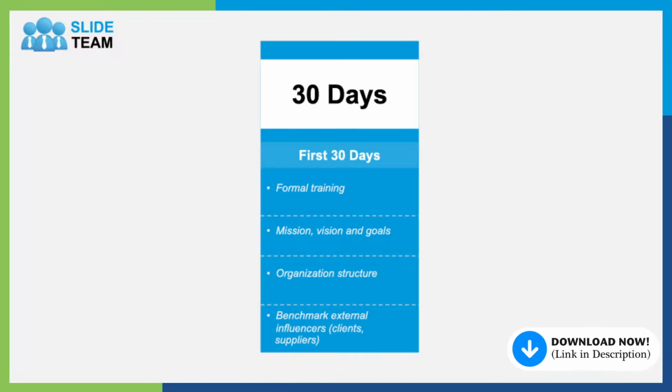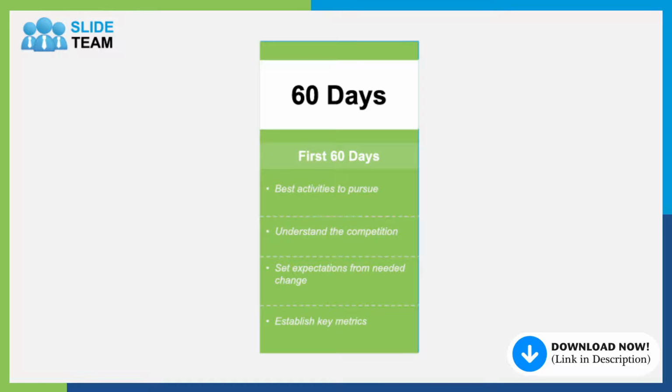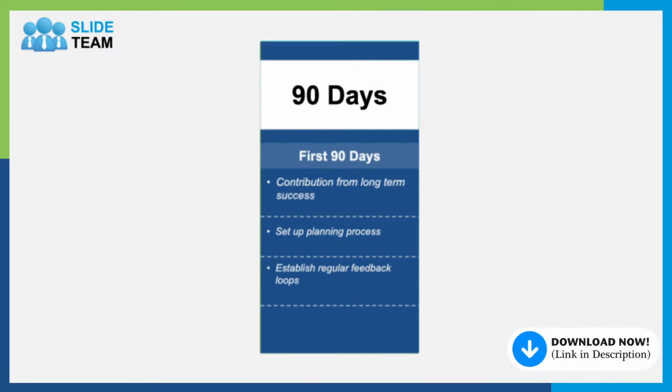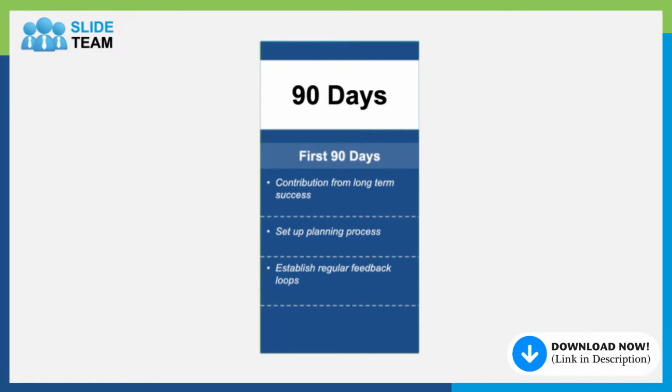30 days. Then when you reach 60 days, your endeavor is to set goals and create an action plan to achieve the targets. The last stage of your plan, which is after 90 days, is to reflect on your performance and make any changes to help you keep growing.